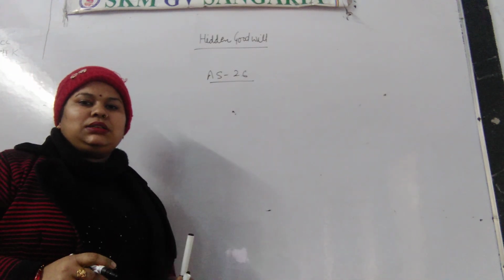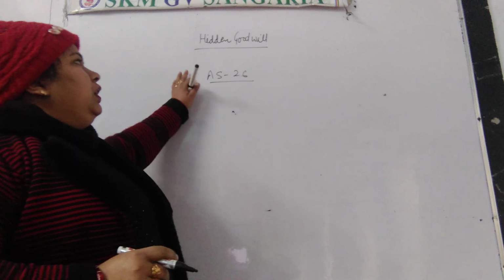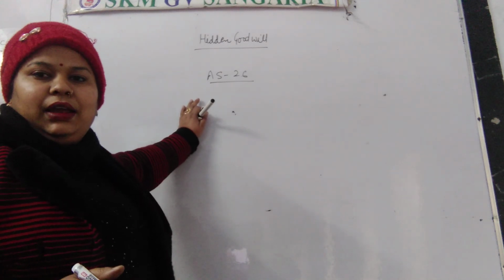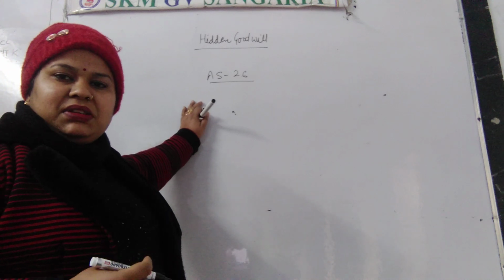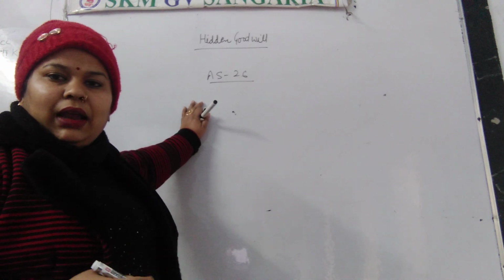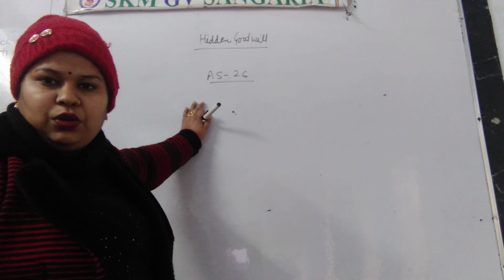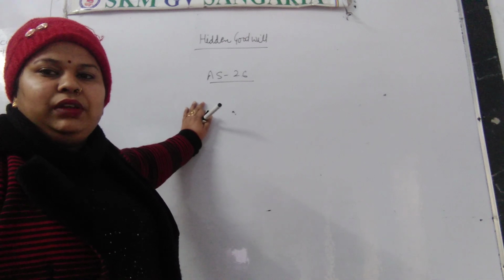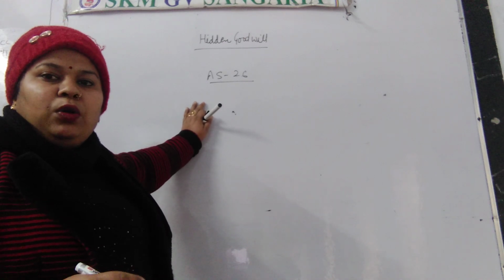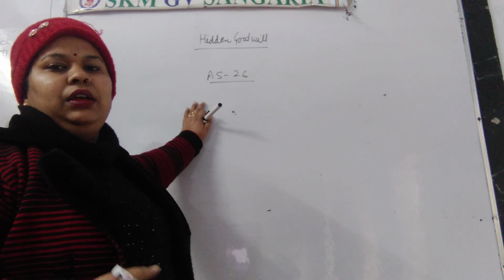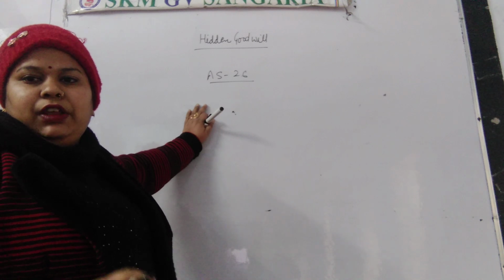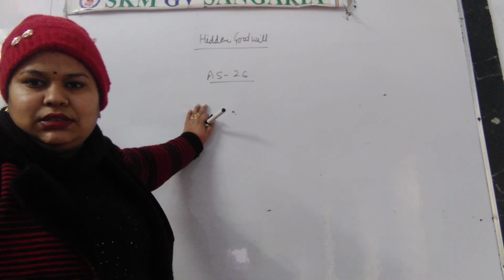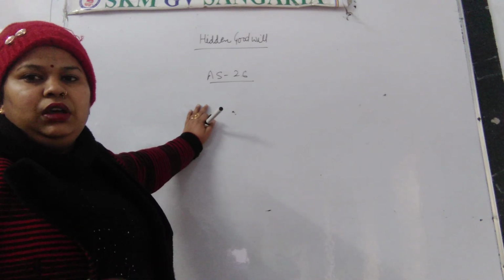And today we will discuss the adjustment of hidden goodwill and how to calculate the hidden goodwill when a person is getting retired. When a person is leaving the firm, how will we adjust his share of goodwill if the goodwill is not given directly, or we have to calculate the hidden goodwill. We know that only purchased goodwill will be recorded. Self-generated goodwill is not recorded in the books of account.